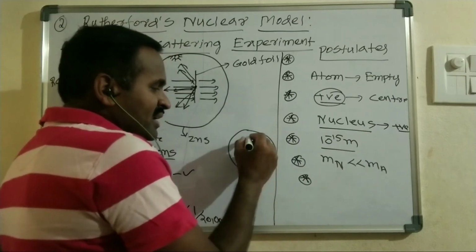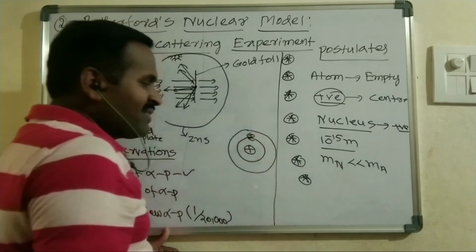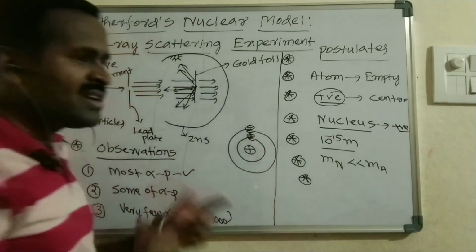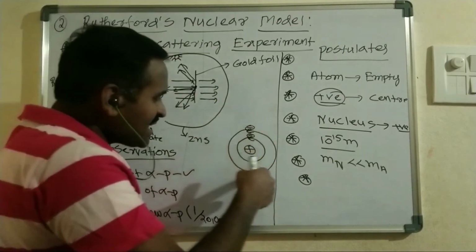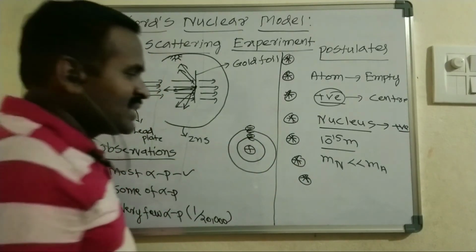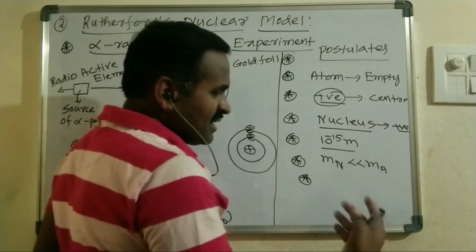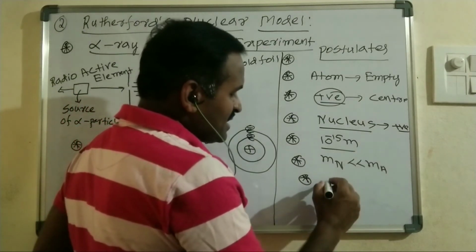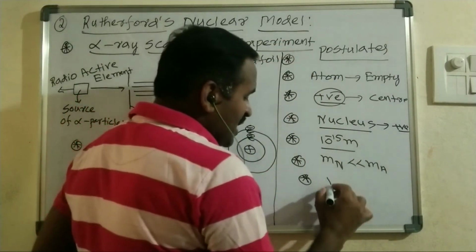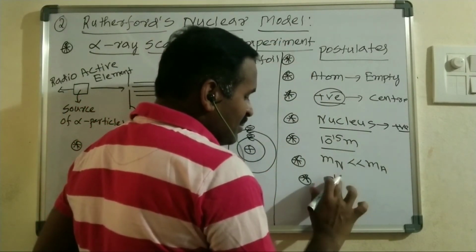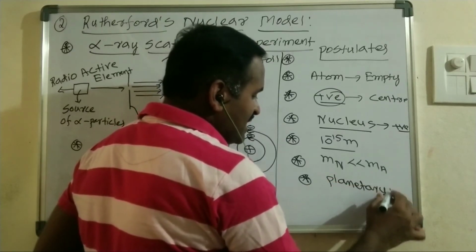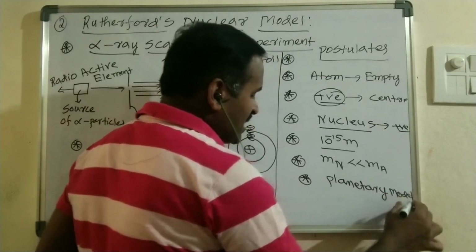And here electrons are continuously revolving around the nucleus, in the same way that planets revolve around the sun. This is compared with the nuclear planetary model. That's the reason it is also called the planetary model of an atom, or the nuclear planetary model of an atom, right?